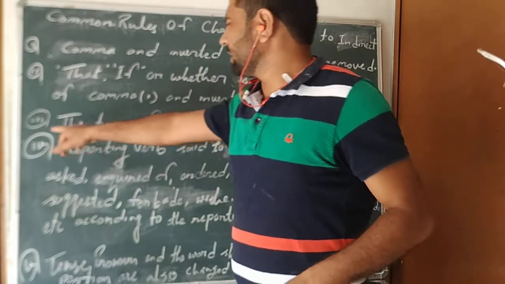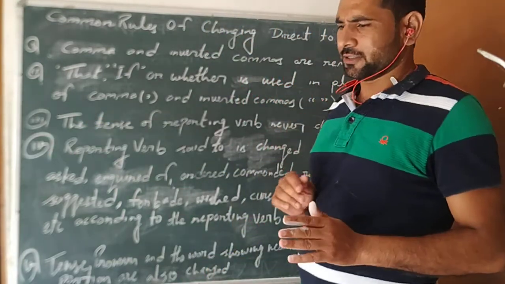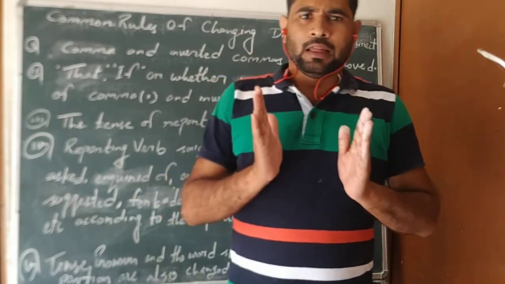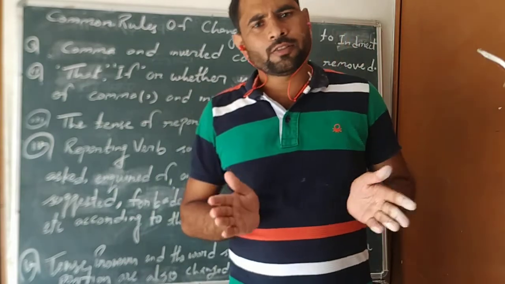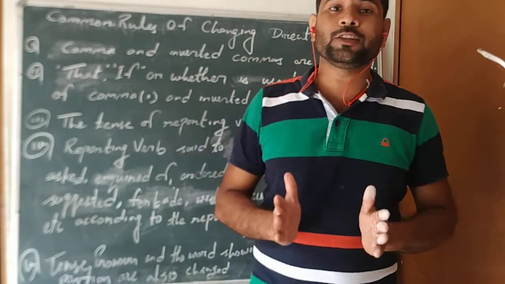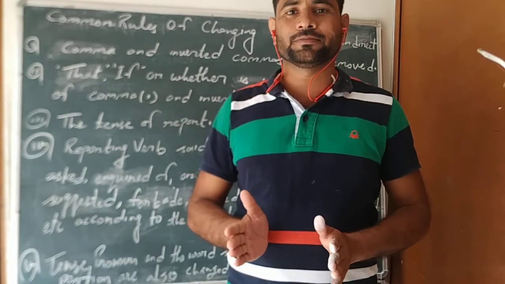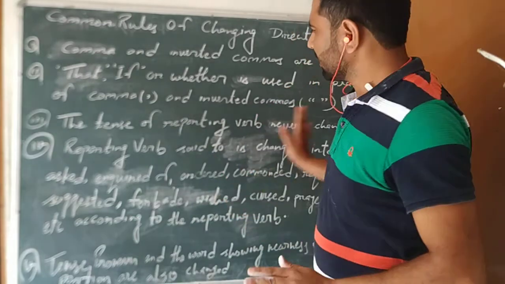The third point is the tense of the reporting verb never changes. The tense of reported speech is changed in some conditions, but the tense of the reporting verb never changes.